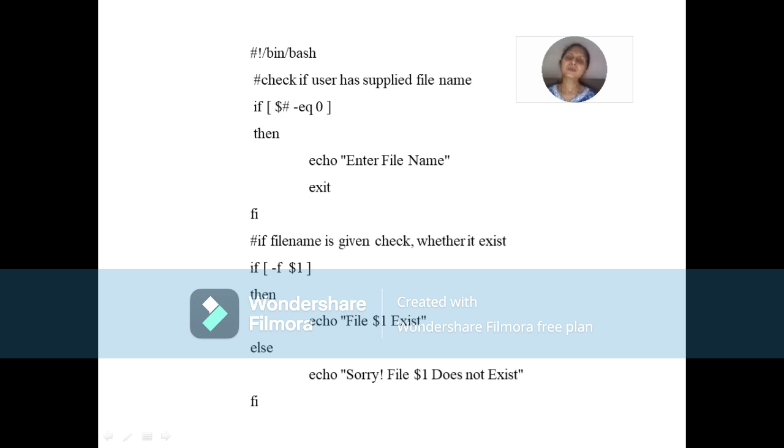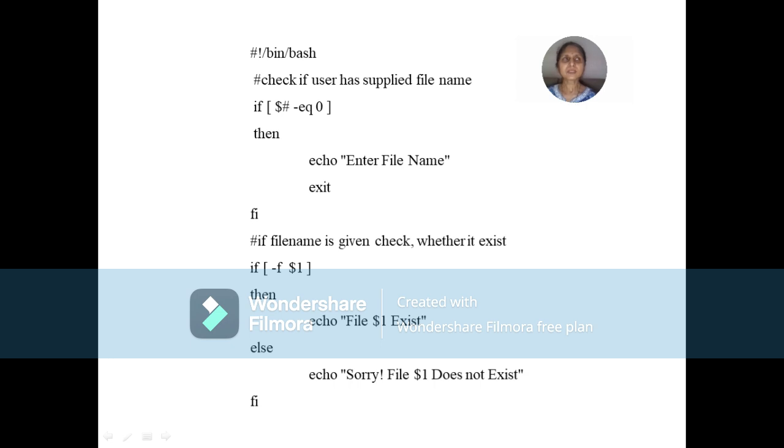Hello students, today I am going to discuss program number 8 of our OS Lab part B. The problem statement is accept a file name from the user and check whether that file exists or not, and this file name has to be supplied as a command line argument.